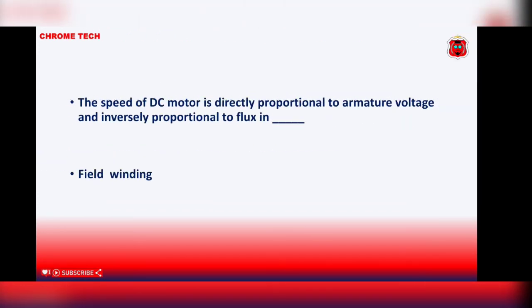The speed of a DC motor is directly proportional to armature voltage and inversely proportional to flux. Field winding is the correct answer.